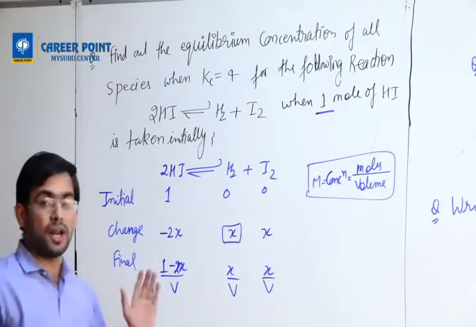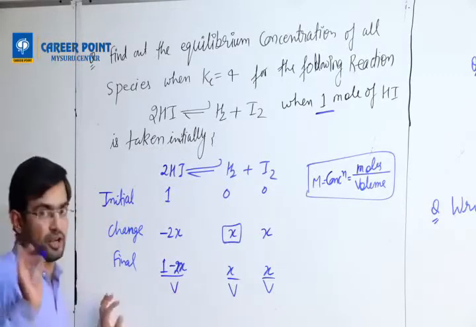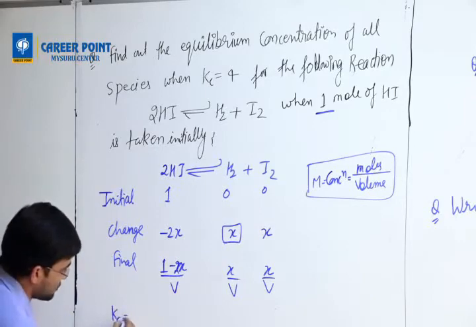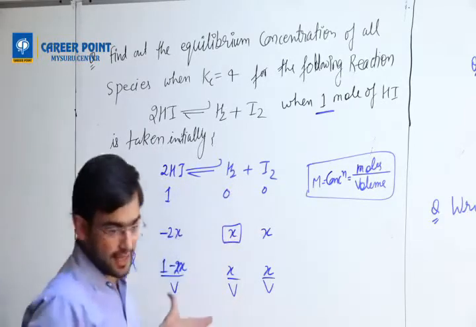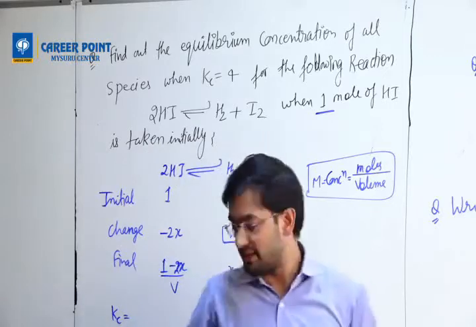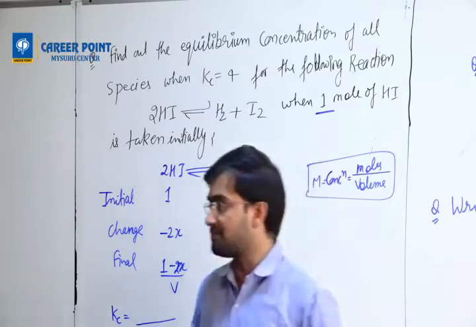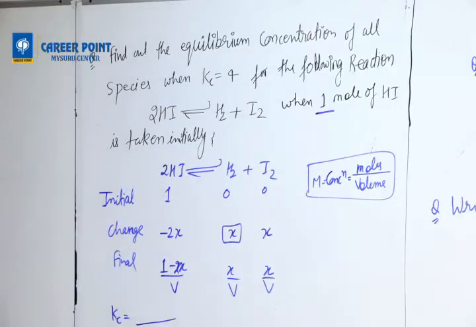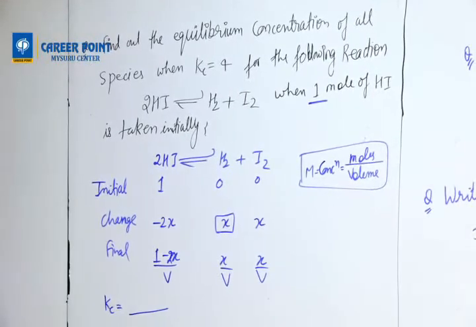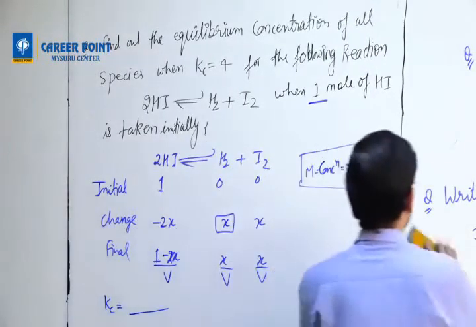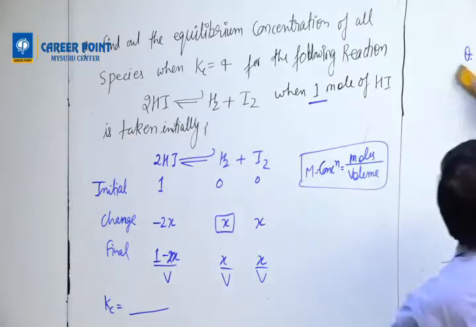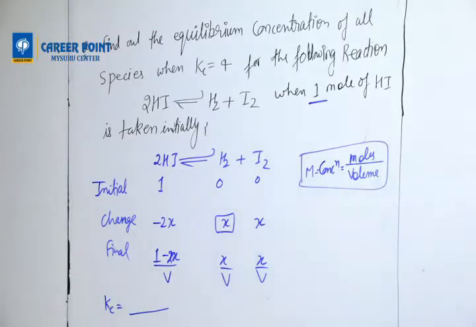Right? Now what am I going to do? I'm going to write a Kc expression. What is the Kc expression for this reaction? For now, you write the Kc expression for this reaction, then I'll proceed. Okay? Now you write down the Kc expression in the chat box. Write down fast.